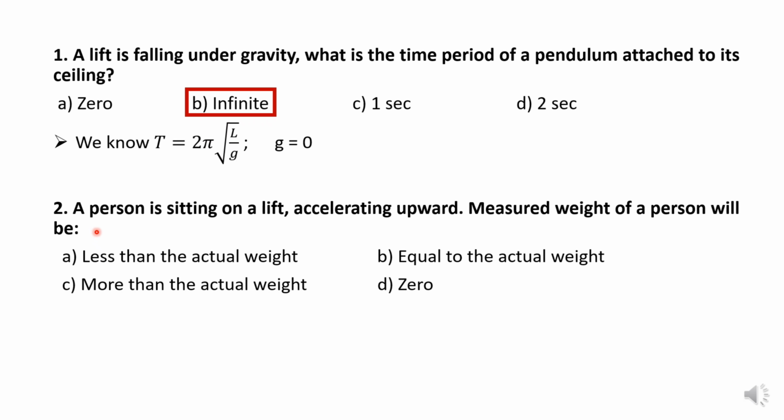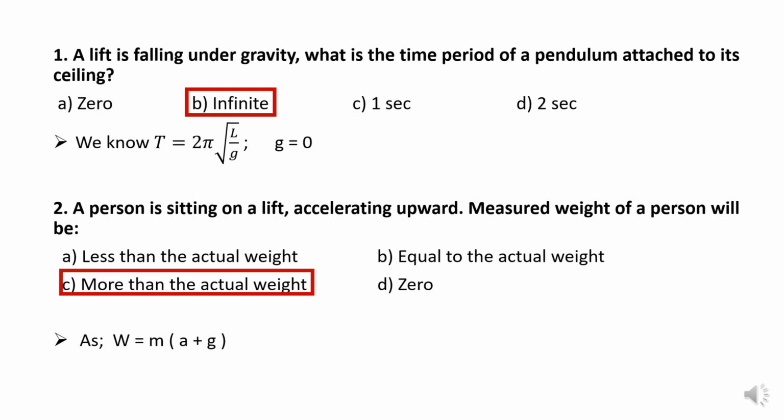MCQ number 2. A person is sitting in a lift accelerating upward. The measured weight of the person will be less than the actual weight, equal to the actual weight, more than the actual weight, or 0. So it will be more than the actual weight, because we know that W is equal to m(a + g) for upward motion.